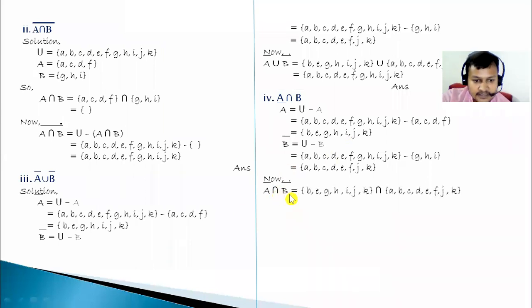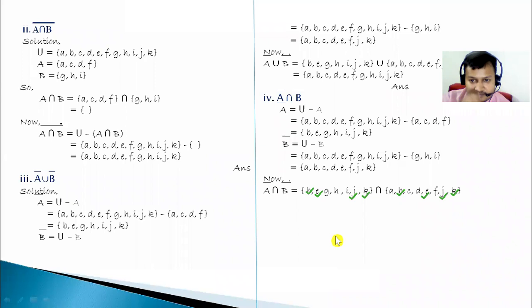A complement intersection B complement. This is A complement intersection B complement. What are the common elements? So check that now. B is common in both. E is also common. Next, J. Next, K. Is there any other element which is common?